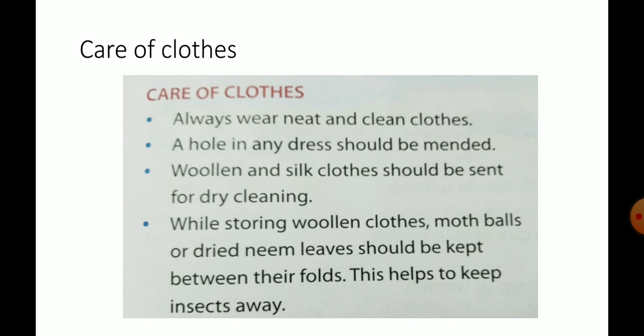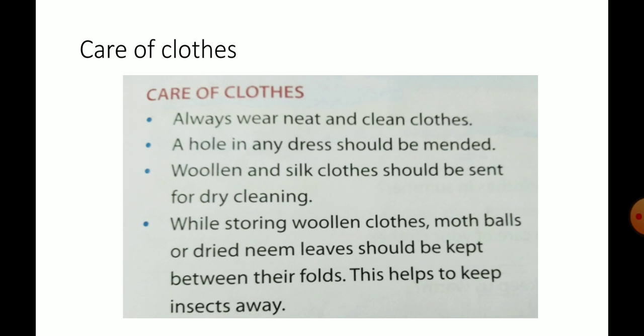Woolen and silk clothes should be sent for dry cleaning. We cannot wash these woolen and silk clothes properly. So what do we have to do? We have to send them for dry cleaning.